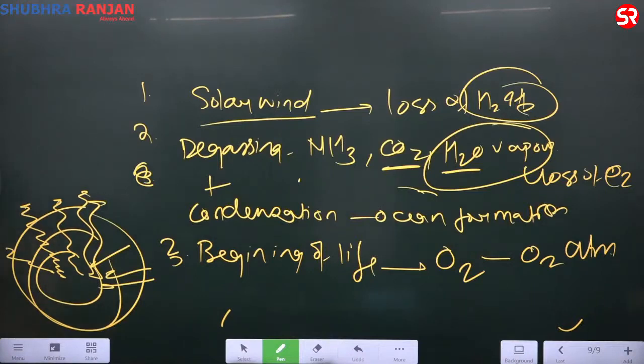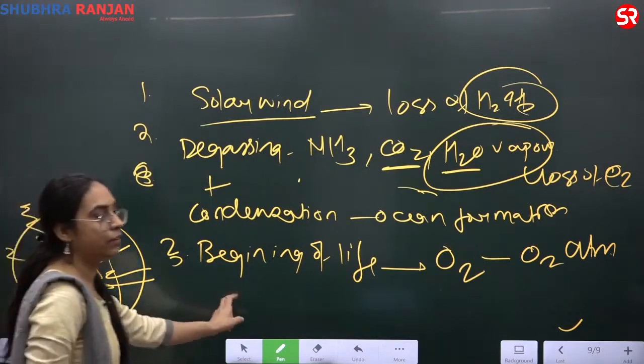Degassing is volcanic eruption. Degassing is because of volcanic eruption. Because the majority of the carbon dioxide becomes a part of your ocean. After that, oxygen comes. Once the oxygen is saturated in the ocean water, then it becomes the part of the atmosphere. So the carbon dioxide had already gone into the ocean. Are you comfortable with Hindi, right? Carbon dioxide had already gone into the ocean. In the ocean now came life, now came oxygen. First it filled the ocean with oxygen. Now the ocean will become part of the atmosphere. So oxygen did not dissolve in the rain, right? Earlier there was no oxygen at all. Earlier there was only carbon dioxide. Okay? Then, so the beginning of the life and the oxygen.